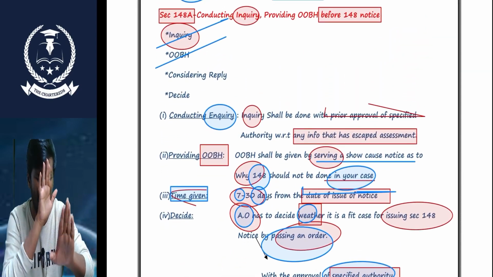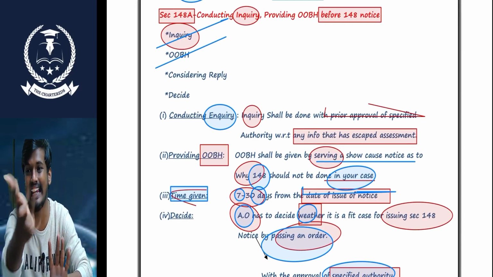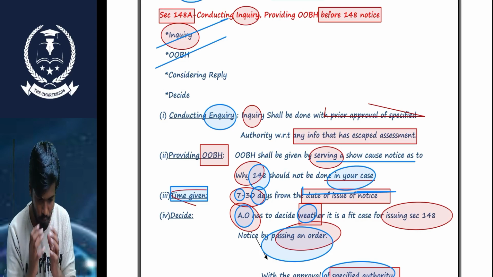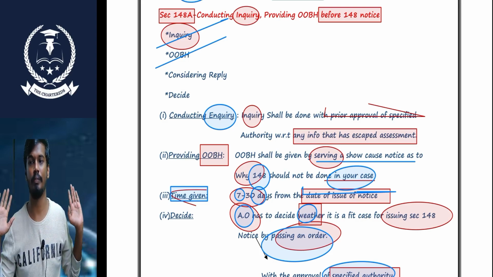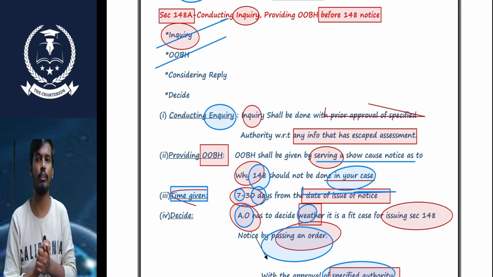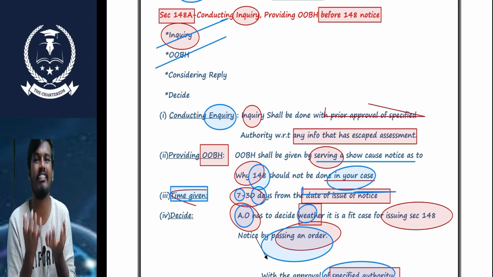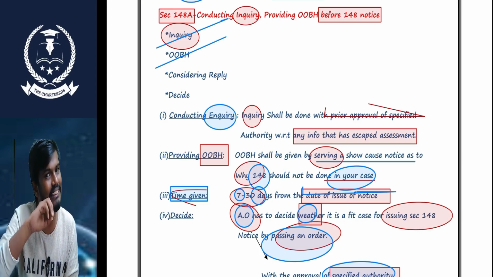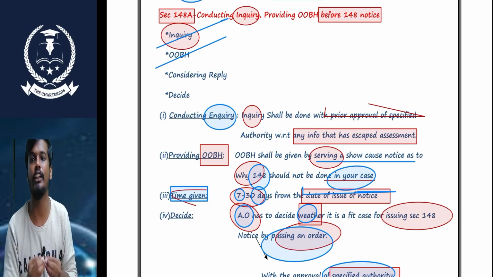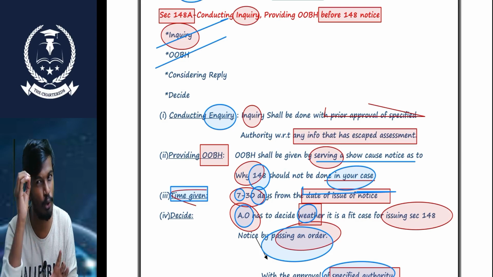Sir, the AO has information that the SSC has some escaped income, so the AO needs to conduct the assessment under section 147. Before conducting 147, I need to send one notice under section 148. Before sending the notice, I need to decide whether a 148 notice is fit for the SSC or not. So what procedures do I need to follow? First, I need to inquire with the SSC if necessary. After that, I send one show-cause notice.